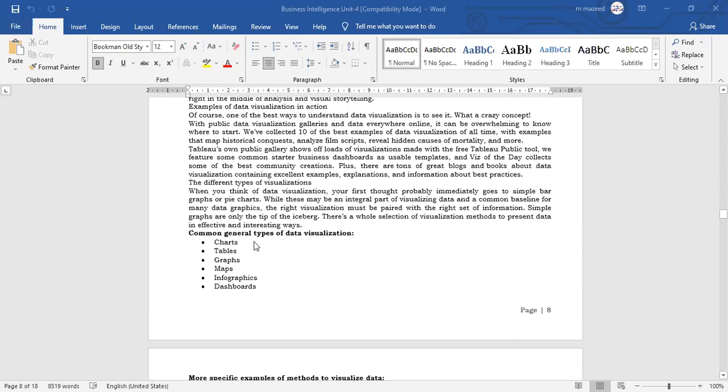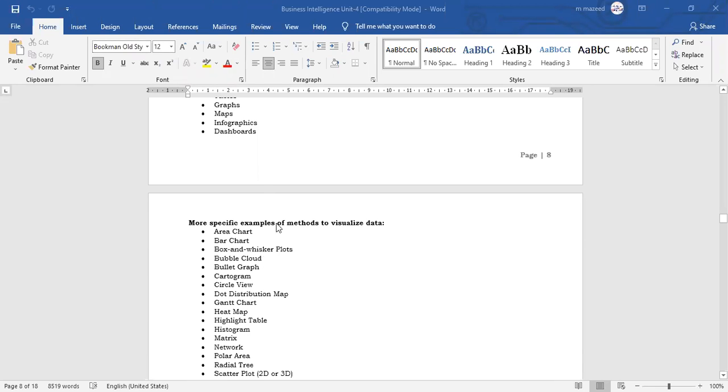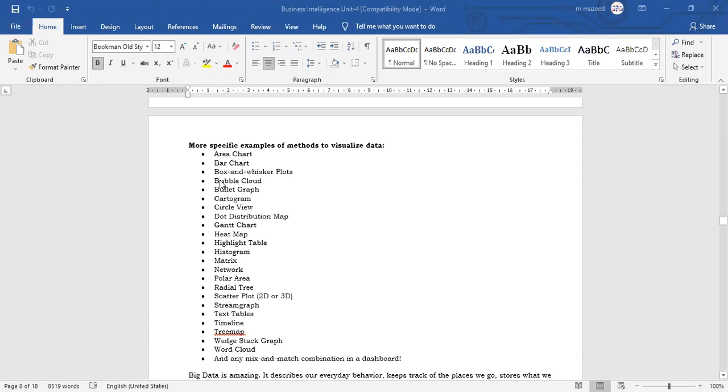Some tools are there. You can use charts, tables, graphs, maps, infographics, dashboards. More specifically, these many tools are there: area chart, bar chart, box and whisker plots, bubble cloud, bullet graph, cartogram, circle view, dot distribution map. This we have seen in the PPT. Donut chart, heat map, highlight table, histogram, matrix, network.